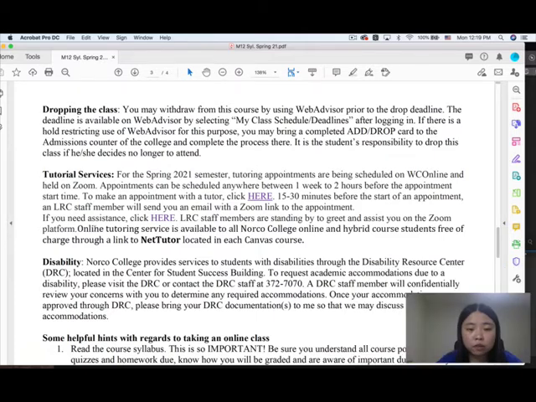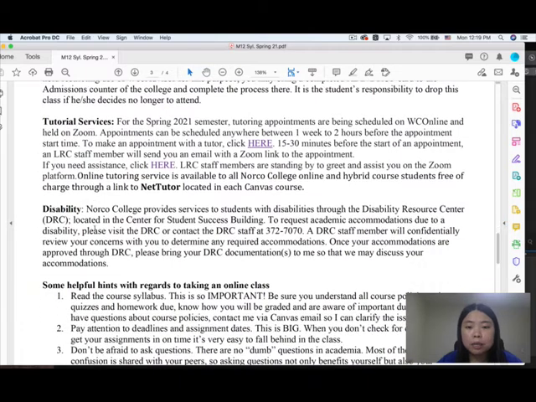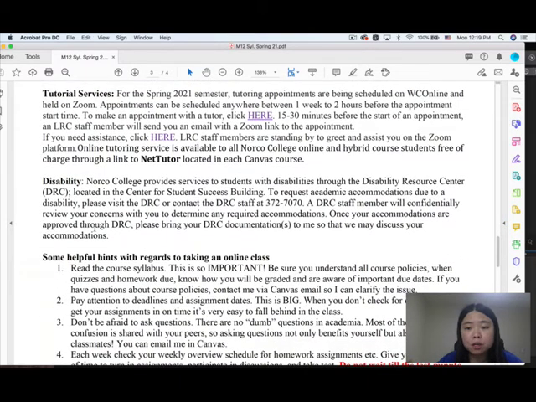Okay, tutor service. For this semester, you could make tutoring appointments using Zoom. And the appointments can be scheduled anywhere between 1 week to 2 hours before the appointment starting time. So to make an appointment with a tutor, click here, okay? I already gave you guys the link in here. And 15 to 30 minutes before the start of an appointment, the LRC staff member will send you an email with a Zoom link to the appointment.